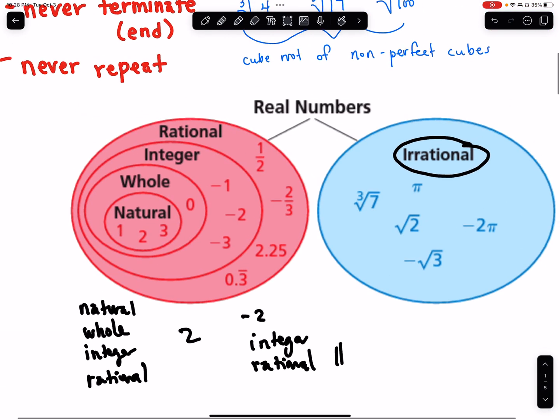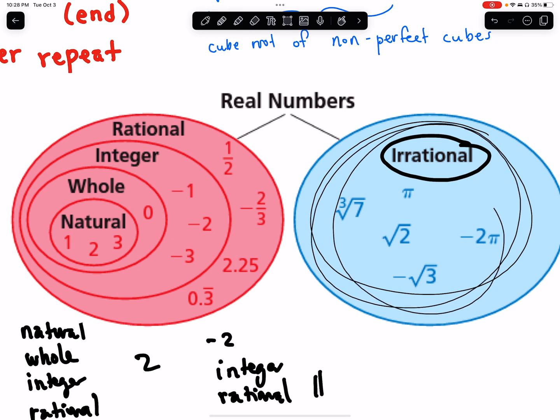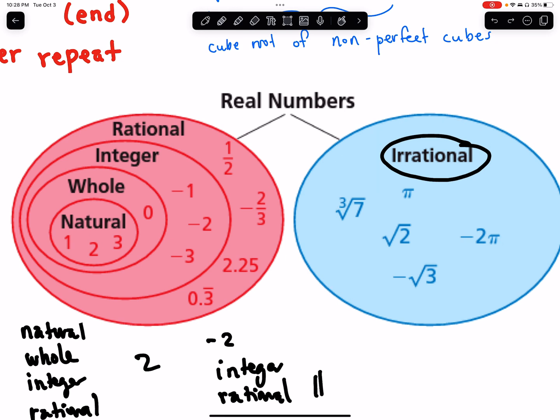So let's look up here in our real numbers diagram. Where do we see fractions? Do we see fractions over here in the irrational numbers? No. Remember, you can't write irrational numbers as fractions. So fractions don't belong over there.